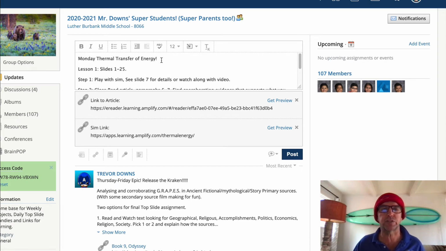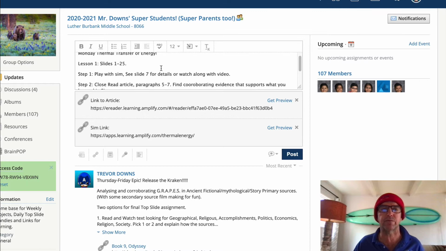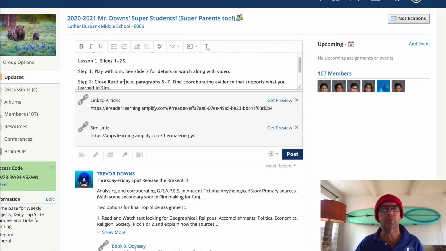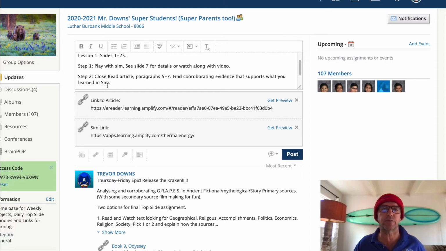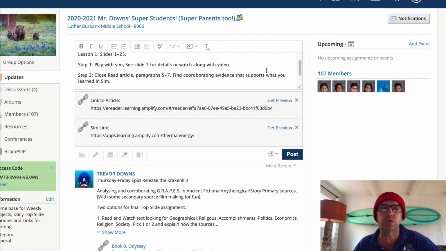Monday, thermal transfer of energy. Lesson 1, slides through 125. We're going to try to get through lesson 1 today, Monday. It's going to be tight, but we're going to do it. Play with sim. See slide 7 for details. Remember, 7 could change if you add a slide. Play with sim. See slide 7 for details, but I'm going to walk you through it right now. So if you're watching this video, you don't worry about that. Close read article, paragraphs 5 through 7. Find corroborating evidence that matches the sim, that supports what you learned in the sim.